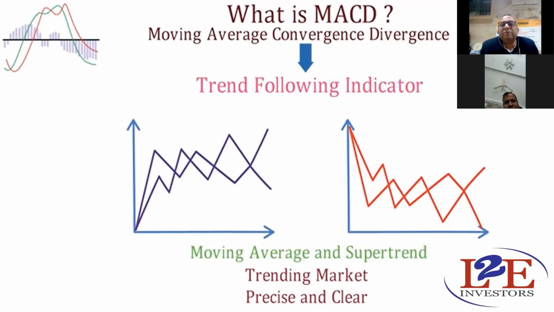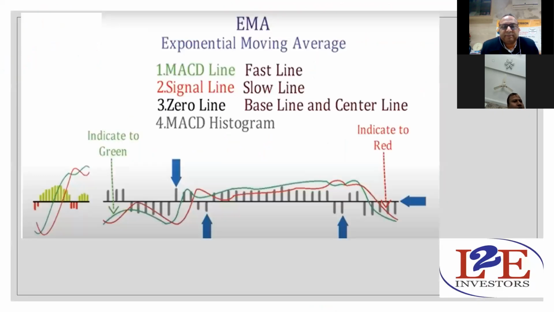There are 4 different ways to take trade through MACD. Yeah, clearly, please note it down. There are 4 different ways to take trade according to MACD. In a trending market, that will give you the precise and clear idea about taking a trade, right? When I say taking a trade, it may be a sell trade, it may be a buy trade. Be careful, right?